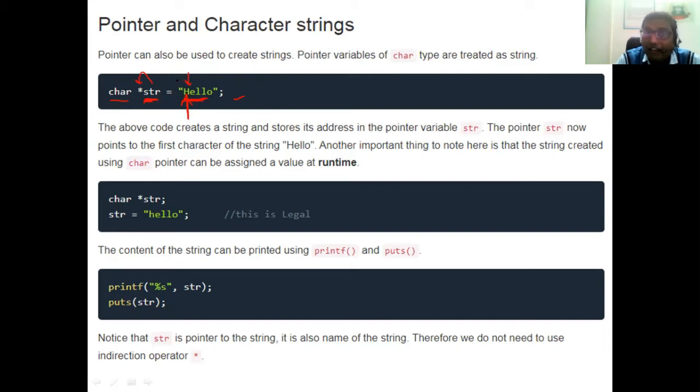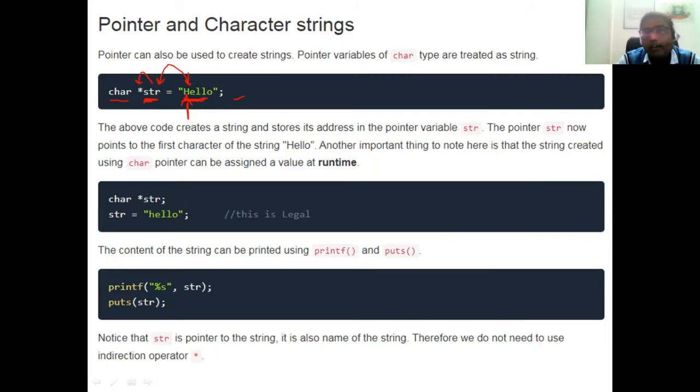Str will not store the complete hello. Str is a pointer variable, and a pointer variable always stores the address. So the created string starts with H, and the address of the first character is given to str. Suppose H is at address 1000, after that E is at 1001, L is at 1002, likewise. So the address of H, 1000, is given to str. Suppose if you want to access the whole string, you have to increment the star pointer.